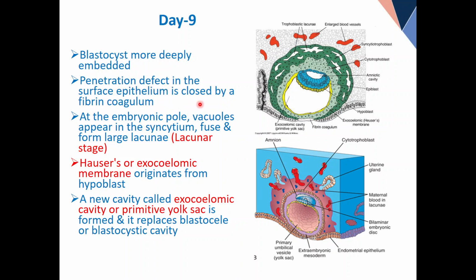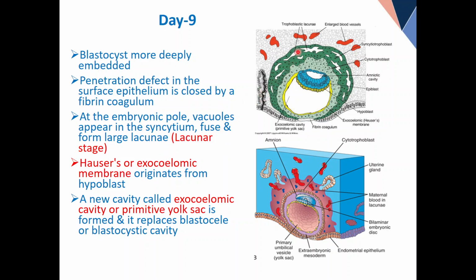Penetration defect in the surface epithelium is closed by a fibrin coagulum. Look at this. It is the site, it is the point from which it entered the endometrium gradually. Coagulum means a clot that heals our wound. At the embryonic pole, these white spaces are called vacuoles in the syncytium.